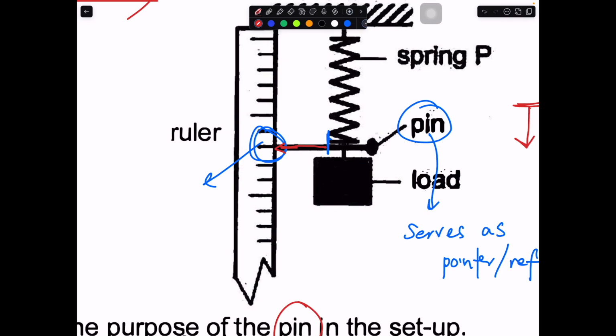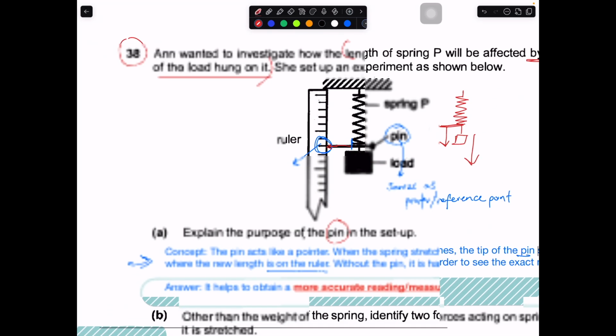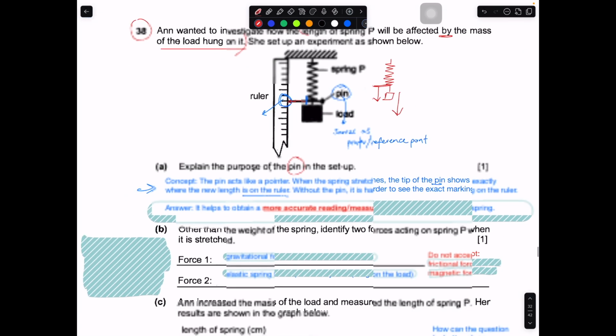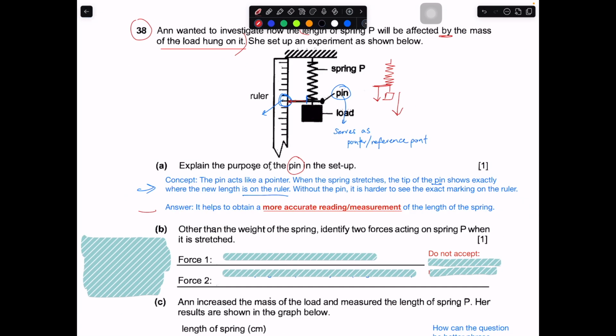Then you might match it to the incorrect length marking on the ruler. Then you might read off the reading very wrongly, and this will affect the accuracy. So the idea is really to help to obtain a more accurate reading or measurement of the length of the spring, or you can say the extension of spring.